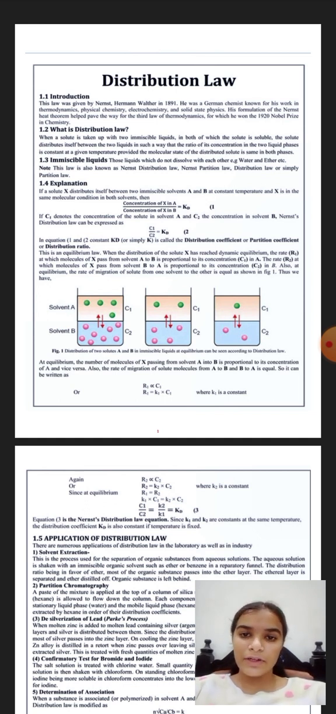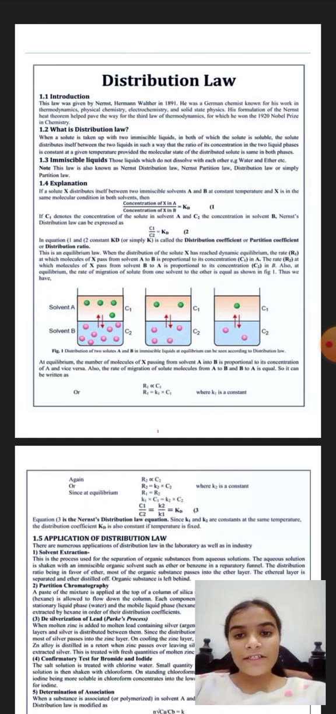What is distribution law? Now we will discuss the distribution law. When a solute is taken up with two immiscible liquids, in both of which the solute is soluble, the solute distributes itself between the two liquids in such a way that the ratio of its concentration in the two liquid phases is constant at a given temperature, provided the molecular state of the distributed solute is the same in both phases.